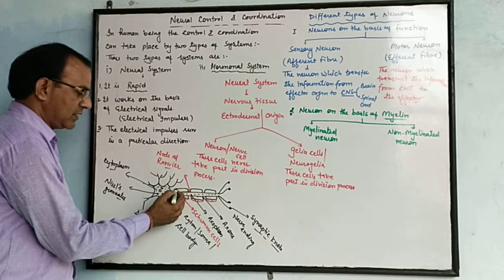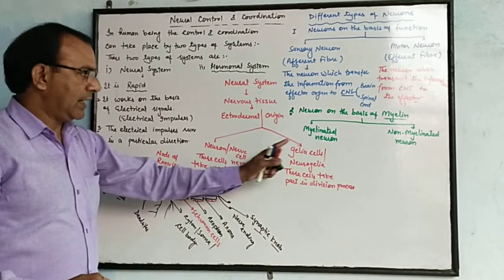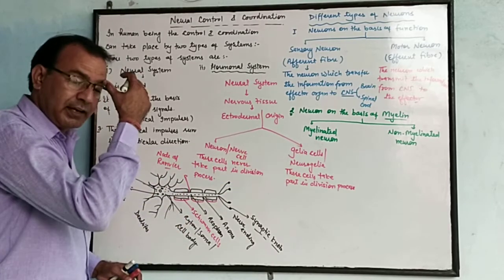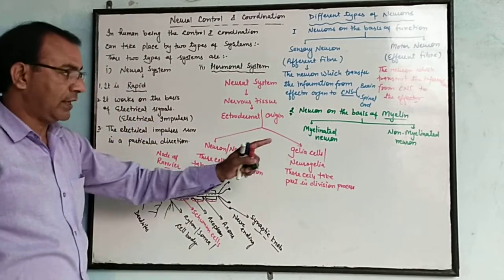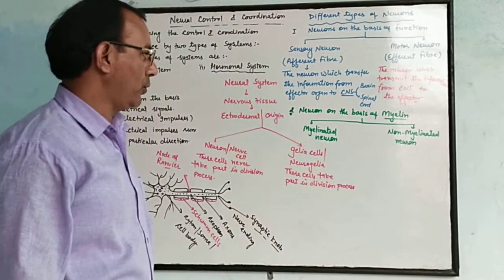Suppose this contains myelin, and the neuron which contains myelin is called myelinated neuron, and the place where myelin is not present, this area is known as non-myelinated, and the neuron is known as non-myelinated neuron.